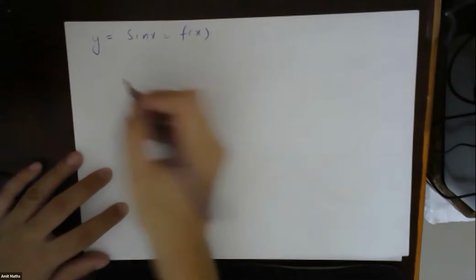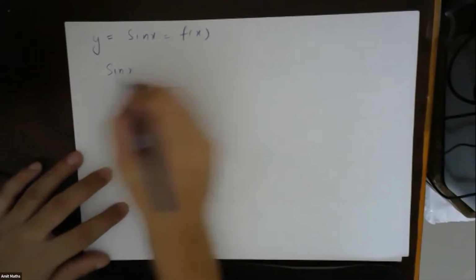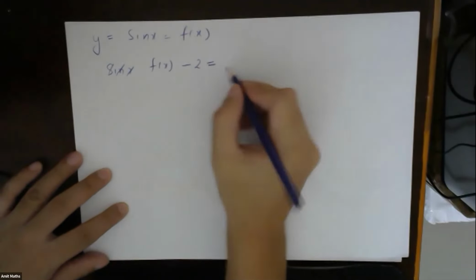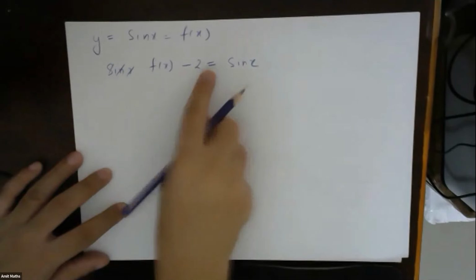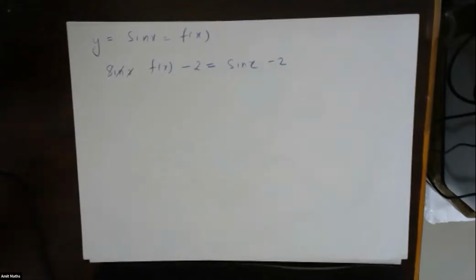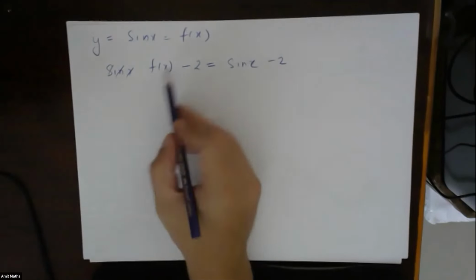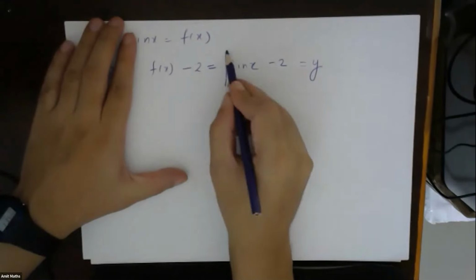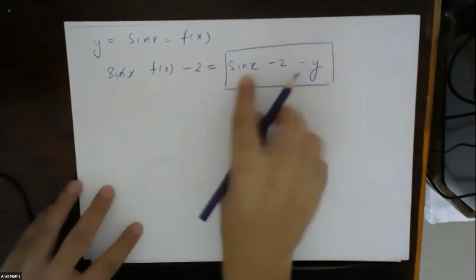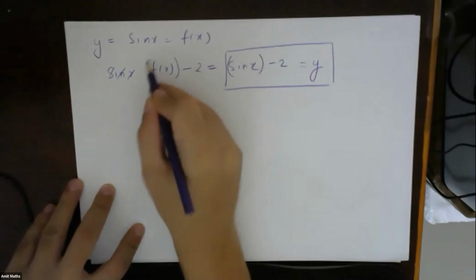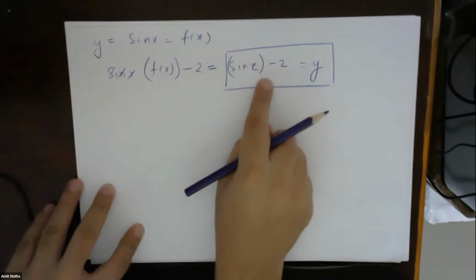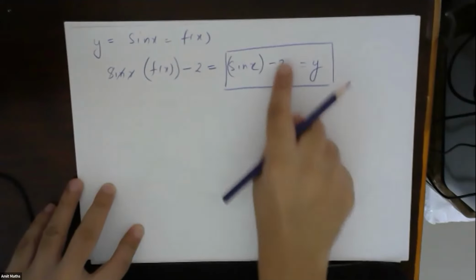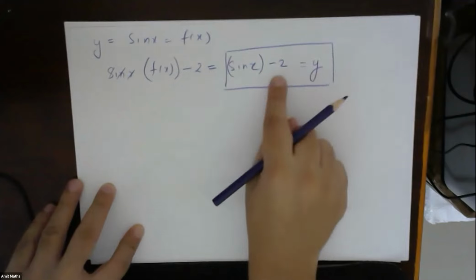Now plot the graph of f of x minus 2. f of x minus 2 will be sin x minus 2, because f of x was sin x, so this will be sin x minus 2, this will be the new y. Now try to draw the graph of this. That means what is happening? If I take 2 this side, then y is being added with 2. So now draw the graph of this. y is equal to sin x minus 2.